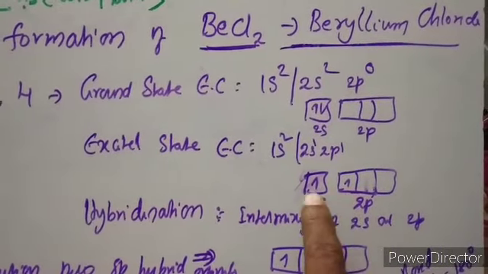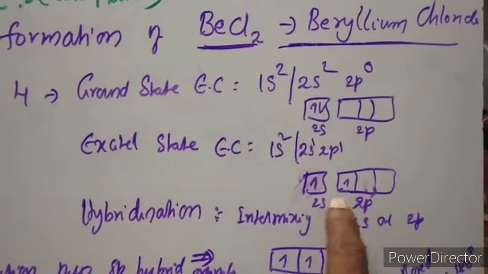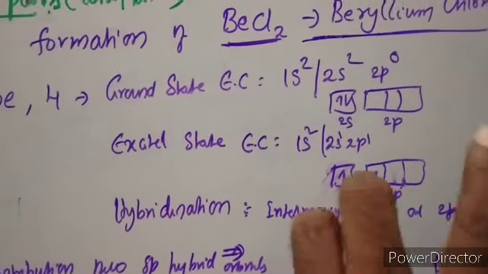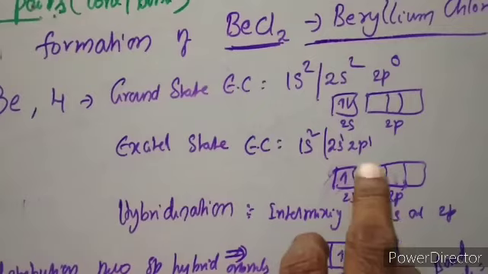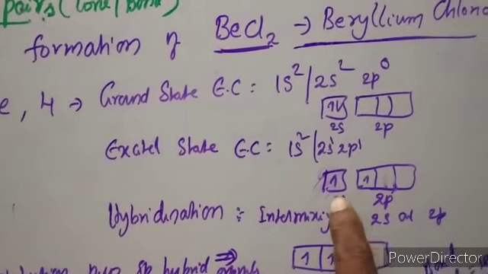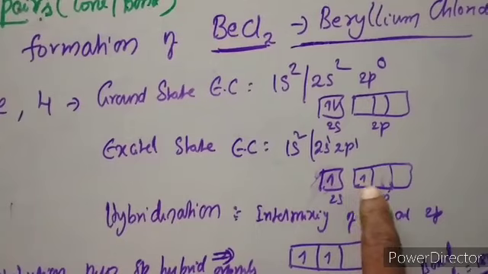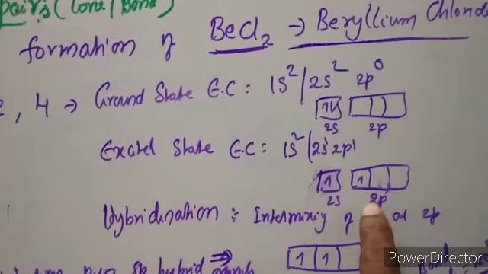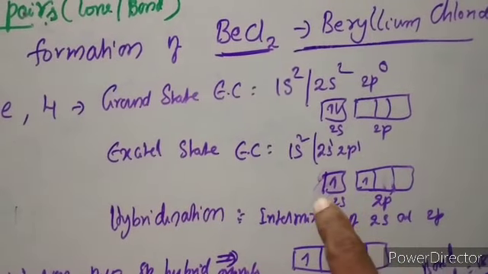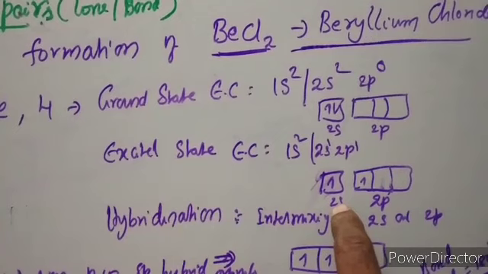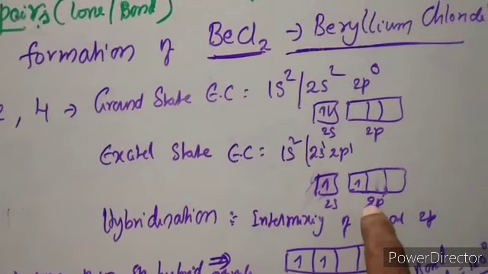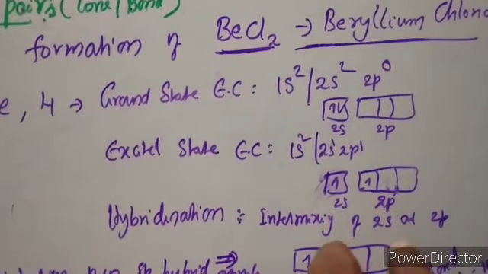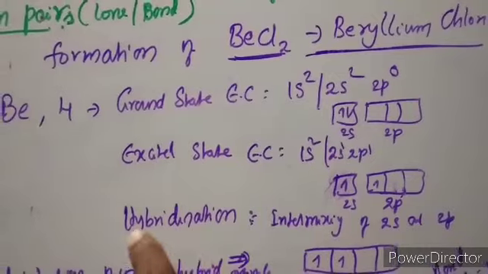So there are two unpaired electrons in the valence shell of beryllium. Now what happened? These two electrons undergo hybridization. This is an unpaired electron in the s orbital, this is an unpaired electron in the p orbital. The unpaired electrons in this s orbital and this p orbital undergo intermixing together. 2s has slightly lower energy than the 2p, so they intermix together, meaning hybridization has happened.